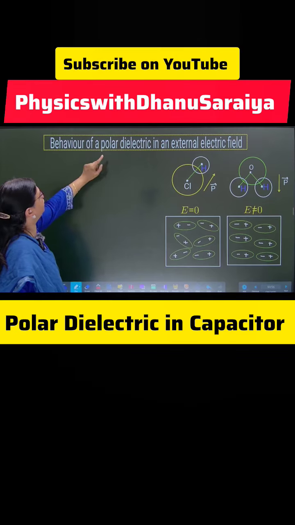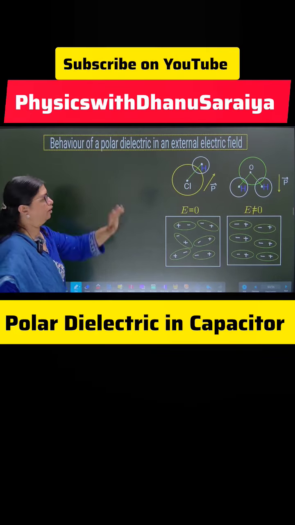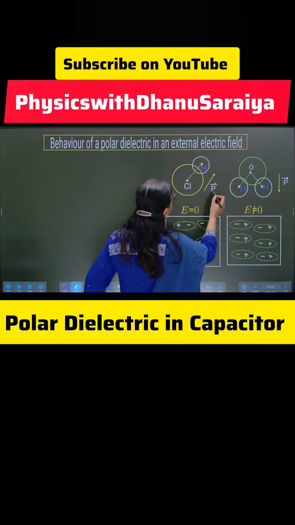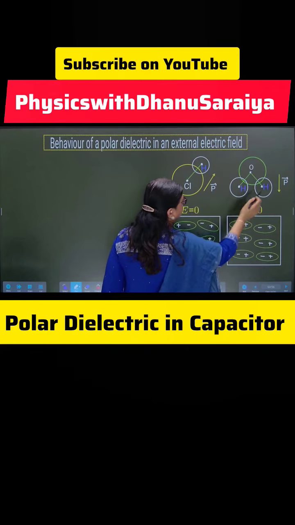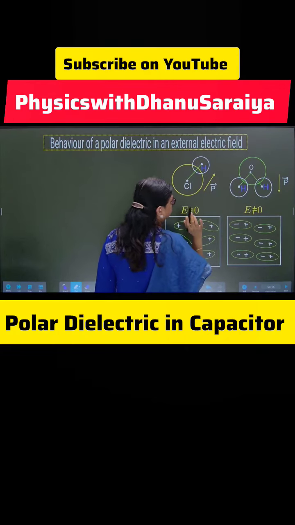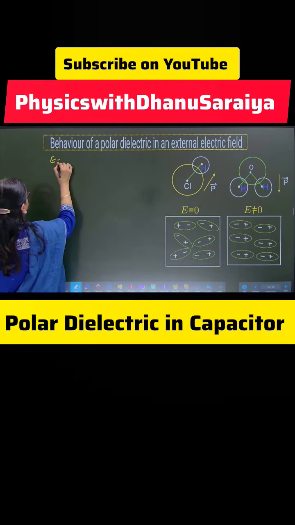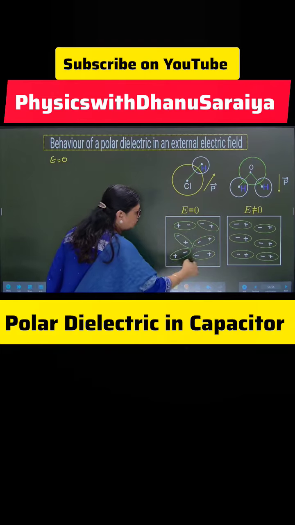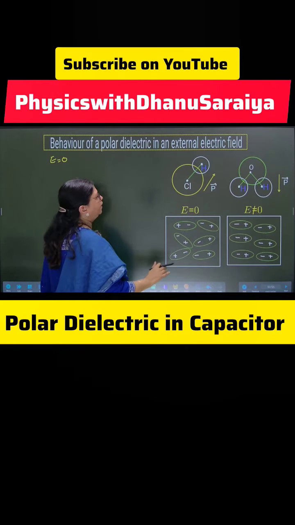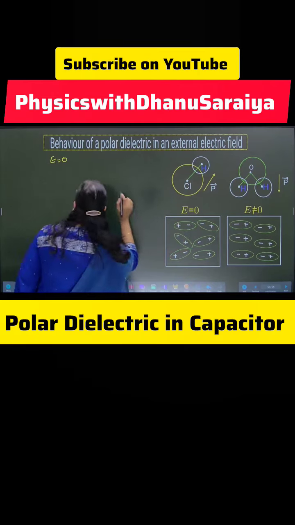Understand the behavior of a polar dielectric in external field. Now I have considered examples of HCl and H2O as polar dielectrics, which you can see here. Now, at present, let us say that the electric field is 0. In that case, this polar dielectric slab has its permanent